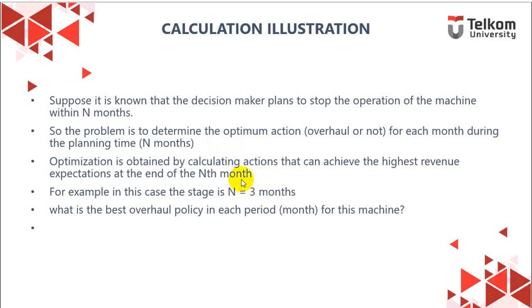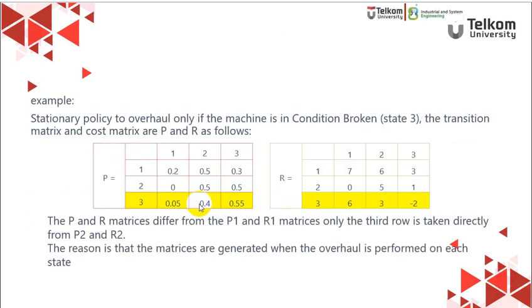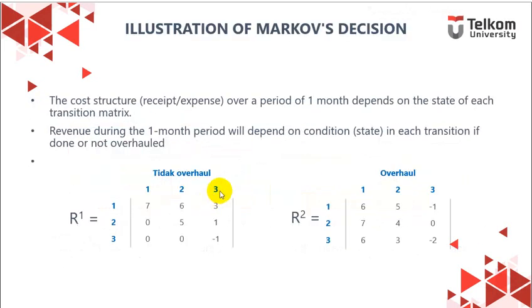For example, if N is 3 months, what should we do in month 1? What should we do in month 2? And what should we do in month 3? So what is the overhaul policy? We have two options here, doing overhaul or not overhaul. What if we do overhaul all the way? Month 1 overhaul, month 2 overhaul, month 3 overhaul.